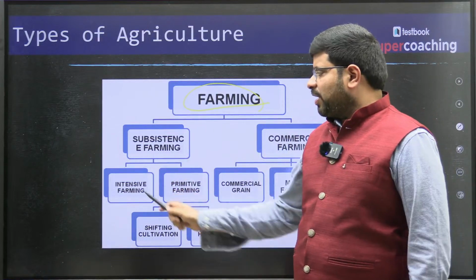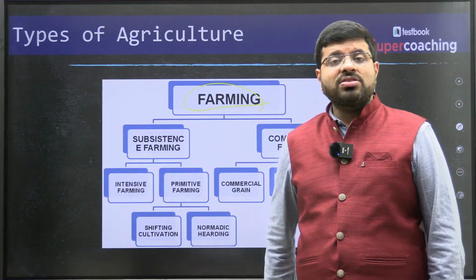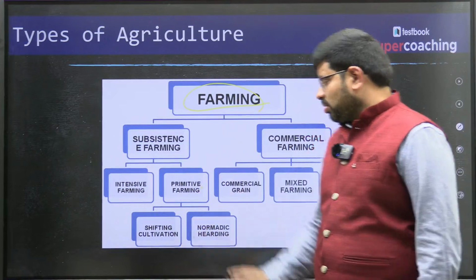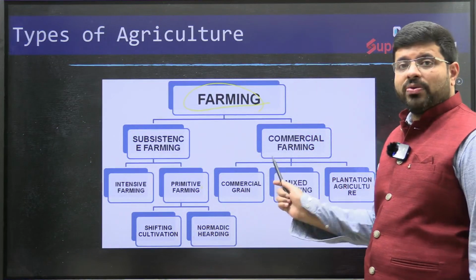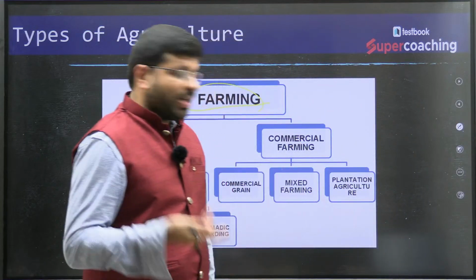Within that, we have variation like intensive farming, where you use every inch of the land intensively. Primitive is like shifting cultivation. Then you have commercial farming, which is exclusively meant for exports or for the market.